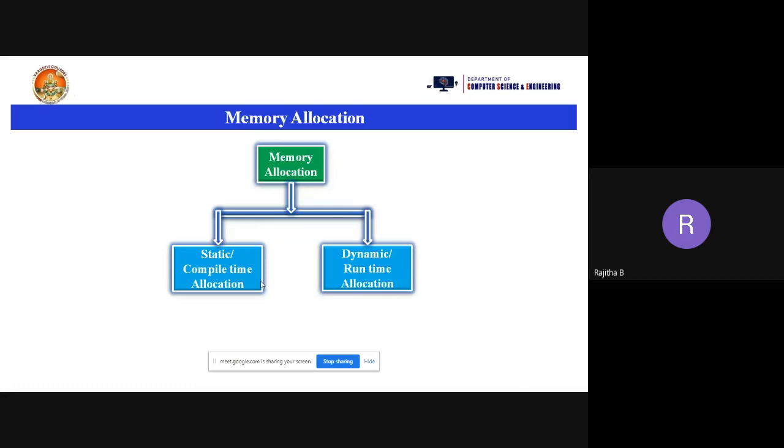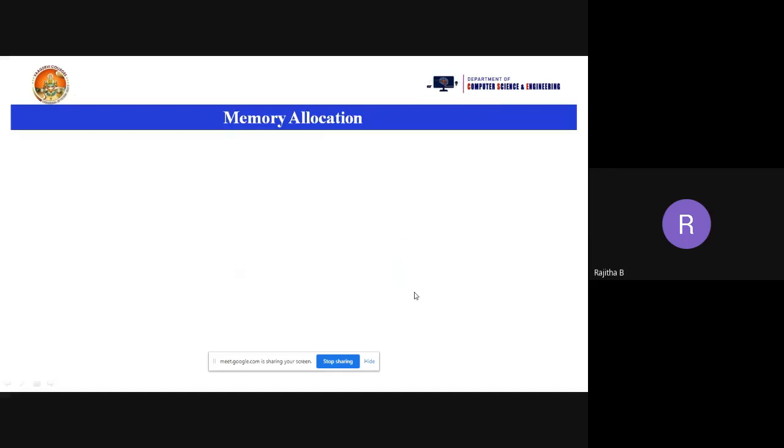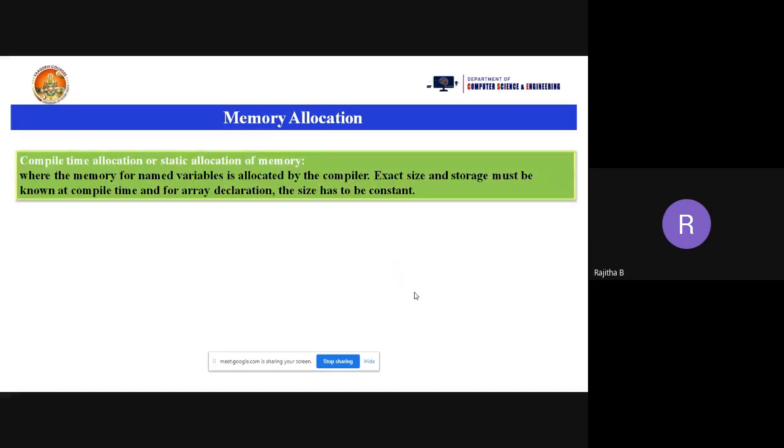Static or compile time allocation, and what is dynamic and runtime allocation. Okay, now we'll see that one by one. So coming to the static or compile time allocation, the memory for named variables is allocated by the compiler. The exact size and storage must be known at compile time for an array declaration, and the size has to be constant. So what is the meaning of this statement?